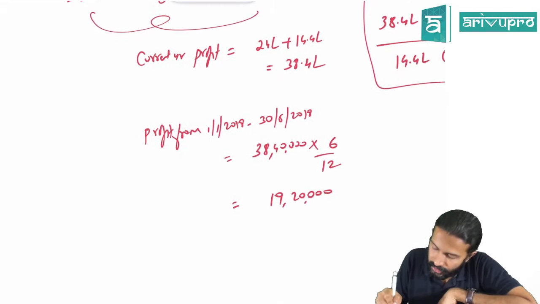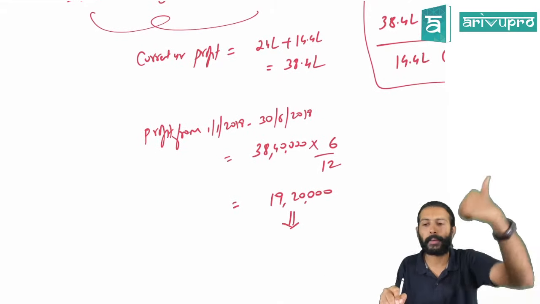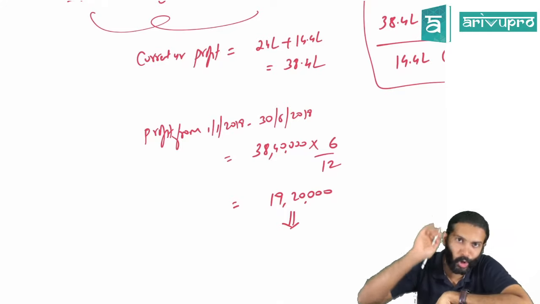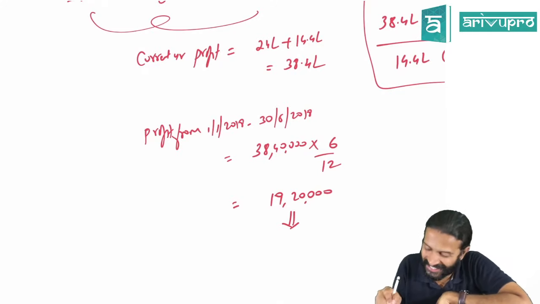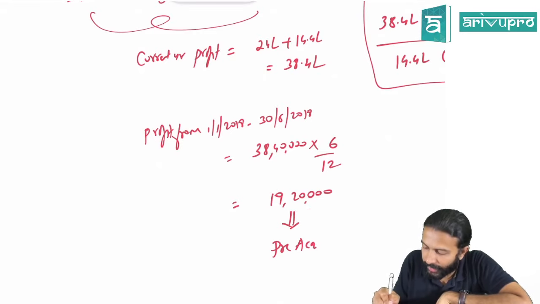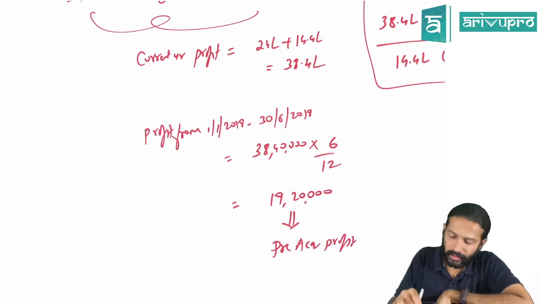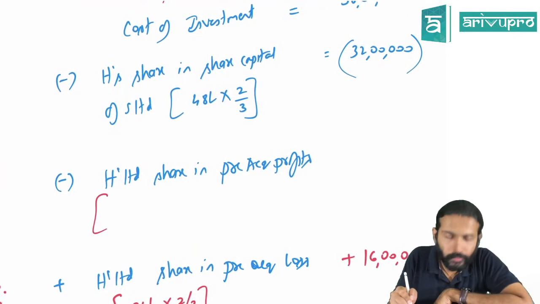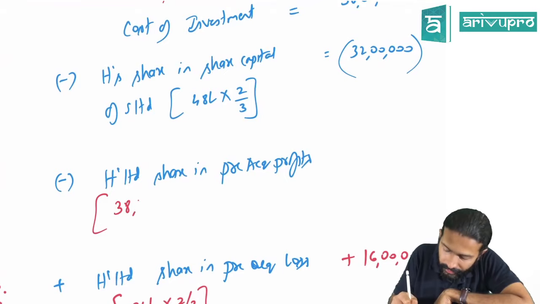You tell me, what sort of profit is this? Pre-acquisition profit or post-acquisition profit or pre-acquisition loss? No, it can't be a loss. It's a profit only, yes. But it is a pre-acquisition profit again. So that is what we have considered over here. Pre-acquisition profit. Got it?